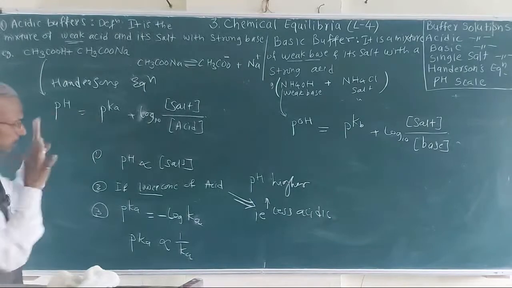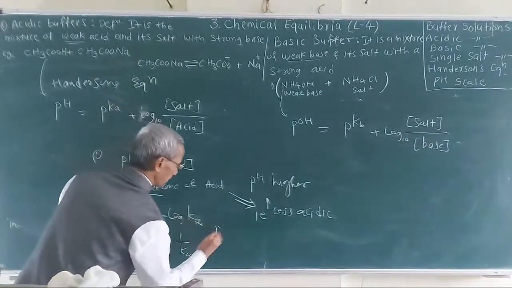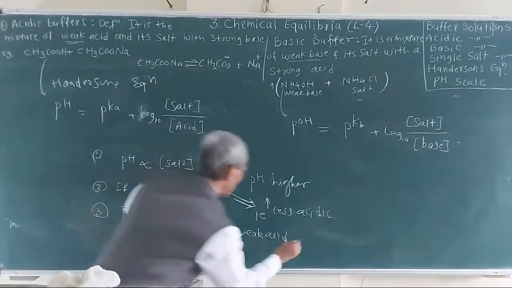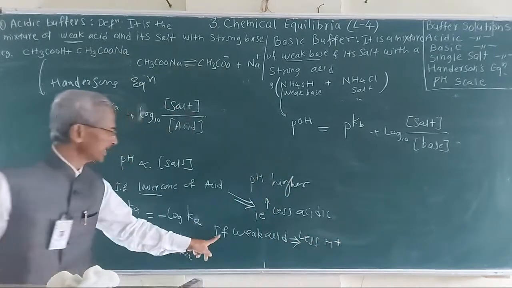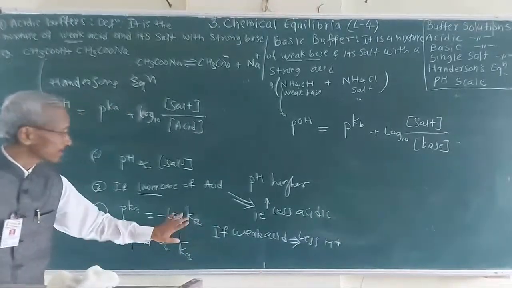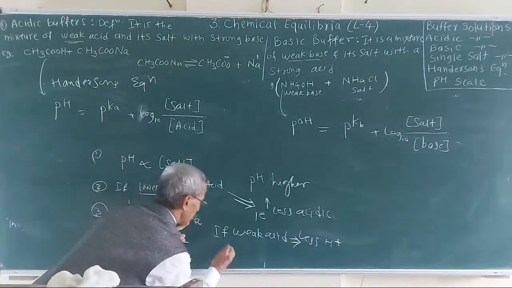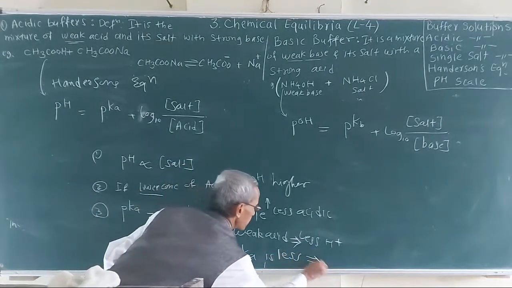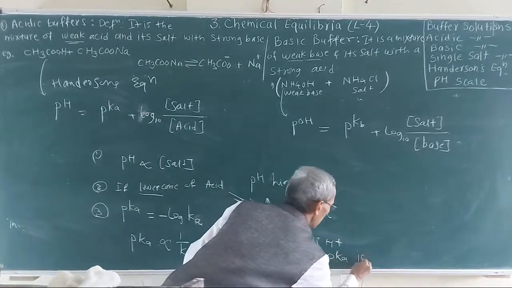So if you consider a weak electrolyte, a weak acid, that means less H plus. A weak acid gives less H plus. That means if the Ka value is less, then the pKa is high.